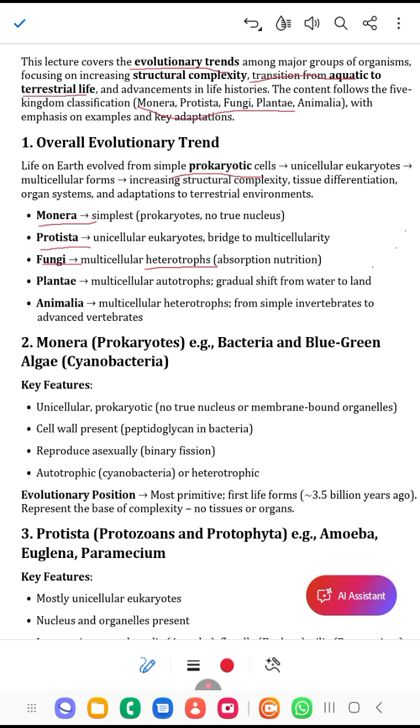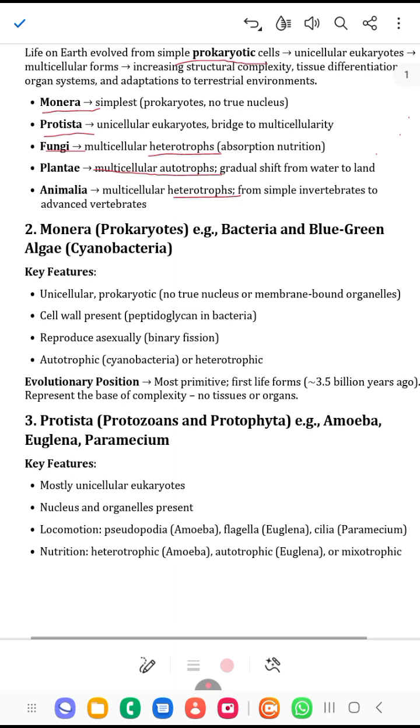We also have kingdom Plantae, which is multicellular autotroph. Autotrophs are able to manufacture their own food by themselves. If you want to know more on nutrition, I have already made a video concerning nutrition. Find it on my YouTube channel and you will understand it properly. Then we now have kingdom Animalia. These are multicellular heterotrophs. Heterotrophs are not able to manufacture their own food.